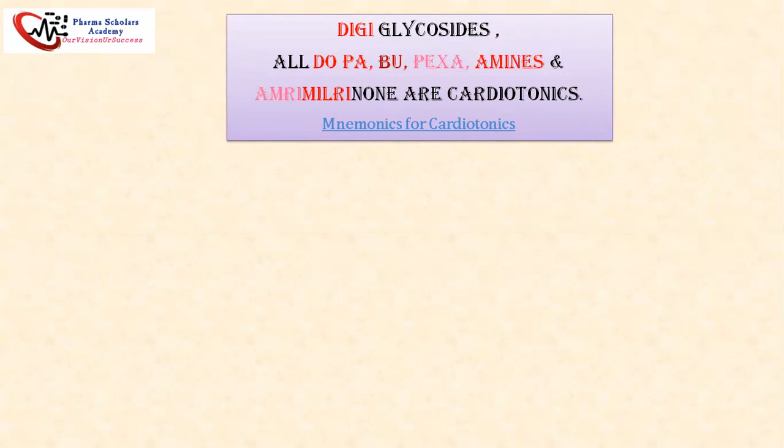In all dopas, you can see in the red blocks dopamine, dobutamine, and dopexamine; they are all beta adrenergic. In amrimilrinone, amrinone and milrinone are the cardiotonic drugs. So DG glycosides come under cardiac glycosides, all dopas come under the beta adrenergic receptor, and amrimilrinone comes under the phosphodiesterase inhibitor, also called pyridine inhibitors.